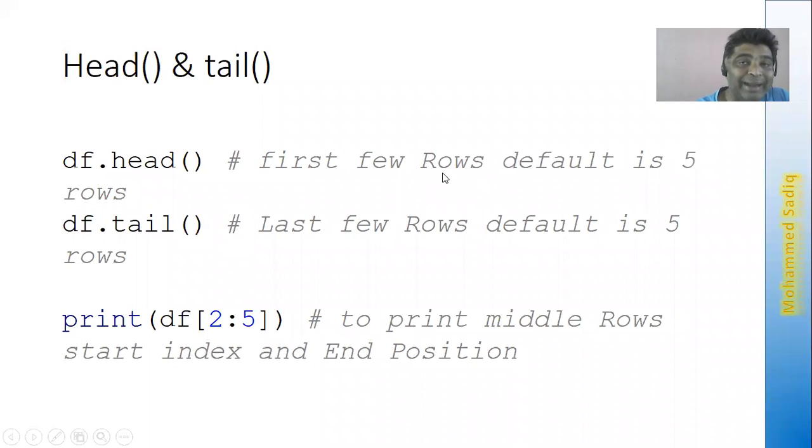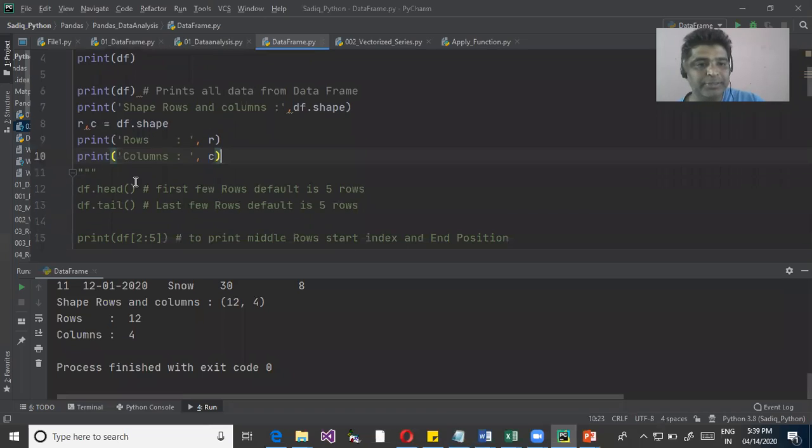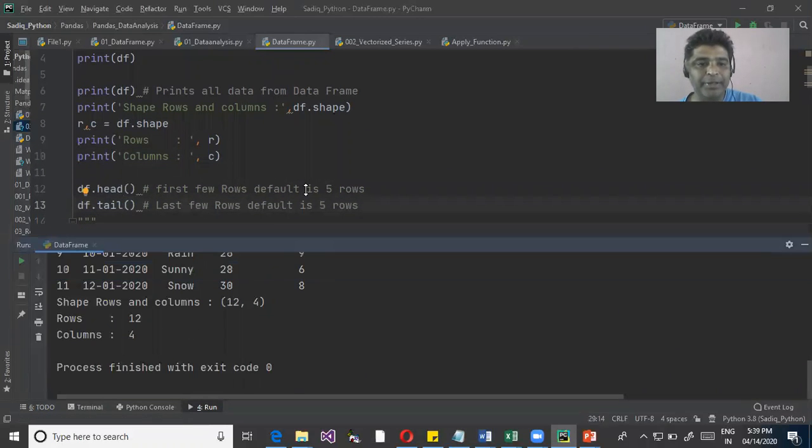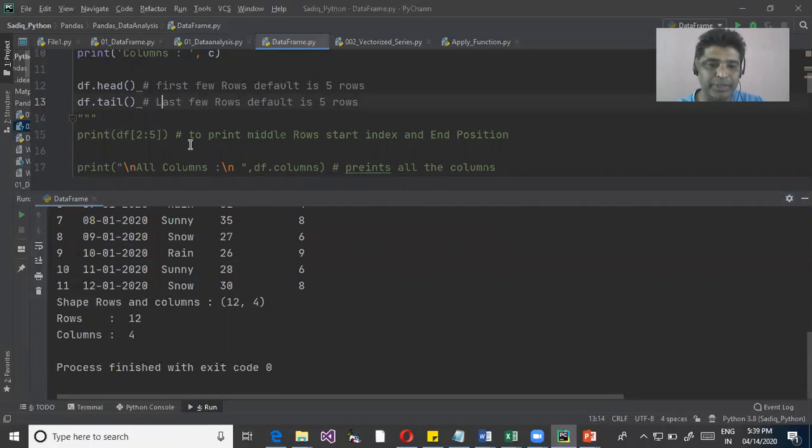Now, we have seen head and tail in a series. What head and tail do is extract the data from the top or the bottom. So we use the head and the tail functions respectively. Head will get the data from the top. We just say how many rows you want to fetch. If I'm not defining any number, then the default number is 5. Even in the case of tail, it is 5. So these give the first few rows and last few rows. When I use head and tail, this is going to fetch the first 5 rows and the last 5 rows.